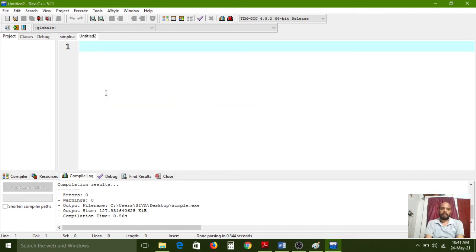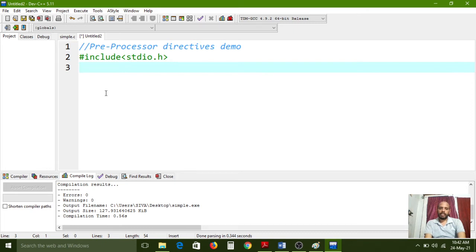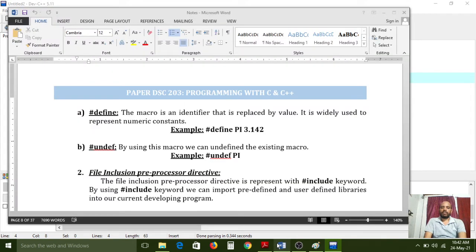And one more program I am typing. It is called preprocessor directives demo. Okay, preprocessor directives demo. For that, next hash include stdio.h. This is a default preprocessing directive. So that's why in every program we have to use this one. Again, one more preprocessing directive I am using. What is that? Hash define.